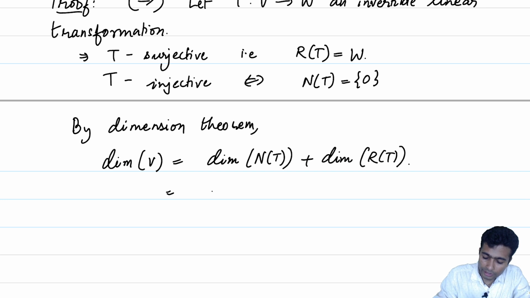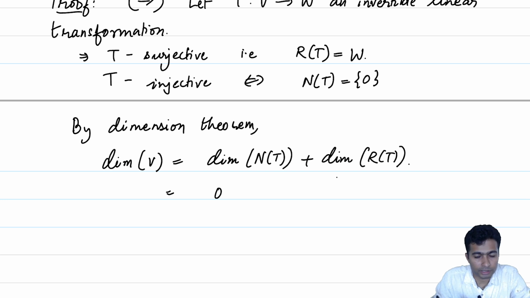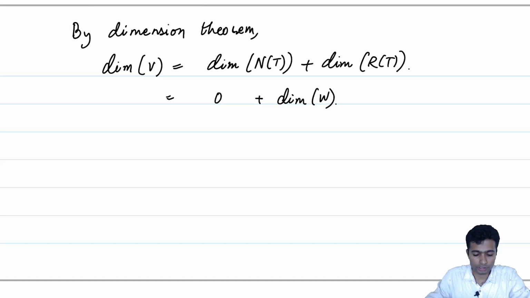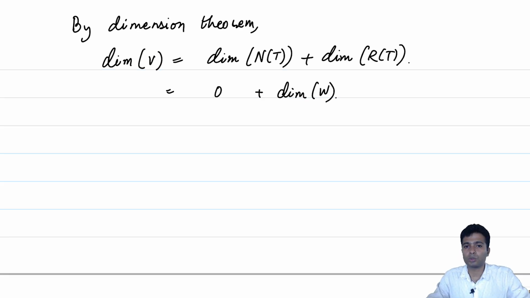The null space of T is just the zero vector space, and the dimension of that is 0. The range space of T is exactly equal to W, so this is just the dimension of W. So, we have proved one side of the result. We have established that if two vector spaces are isomorphic, then they should necessarily have the same dimension.